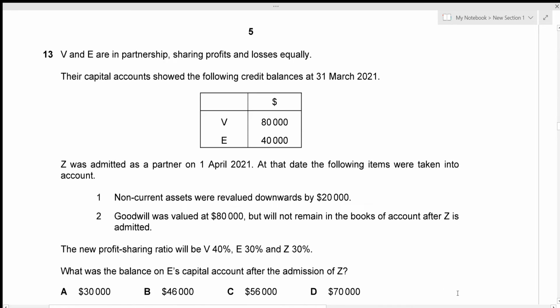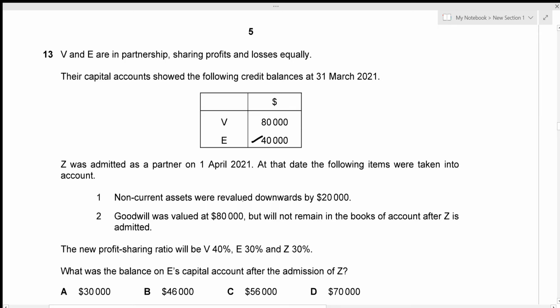Okay, we have question number 13. It's also a partnership question. V and E are in partnership, sharing profits and losses equally, and their capital accounts have V with a balance of 80,000 and E with a balance of 40,000. Z was admitted as a partner on 1st April 2021, and at that date the following items were taken into account.